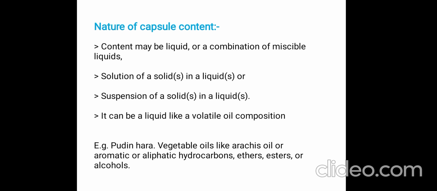Next, the nature of capsule content. The content may be a liquid, a combination of miscible liquids, a solution of solid in a liquid, or a suspension of solid in a liquid. Or it can be a liquid like a volatile compound, for example pudina satva, vegetable oil like arachis oil, aromatic hydrocarbon, ether, ester or alcohol. There are also three primary types of inner fill material. First, a solution fill, especially oily liquid, where the active is dissolved in a carrier oil such as soybean oil and miglyol, or polyethylene glycol, especially PEG 400 to 600.